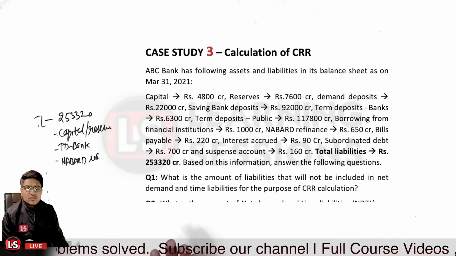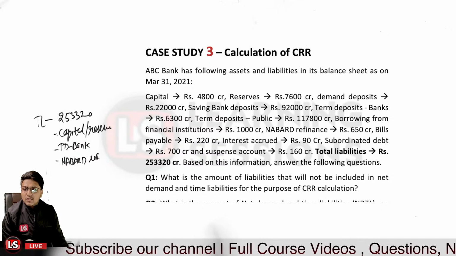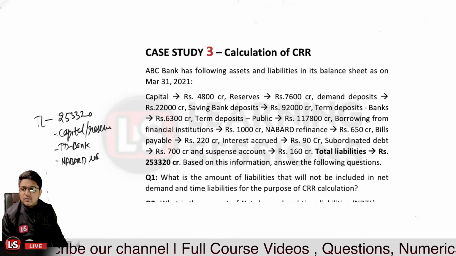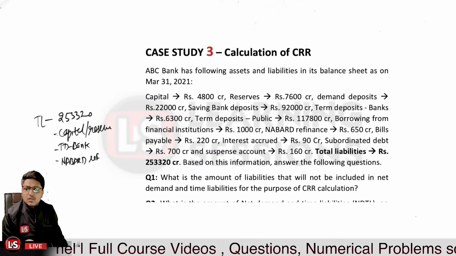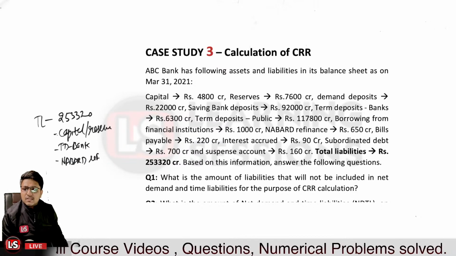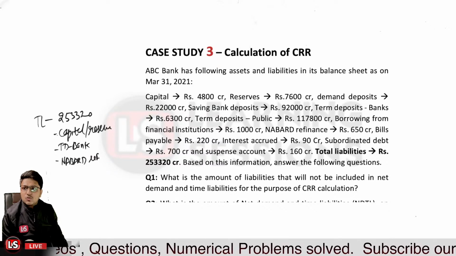If there is any subsidy released by the NABARD, that will also not be covered. Other than that, if there is any credit balance in the profit and loss account, and further any refinance facilities taken, that is also not to be taken.